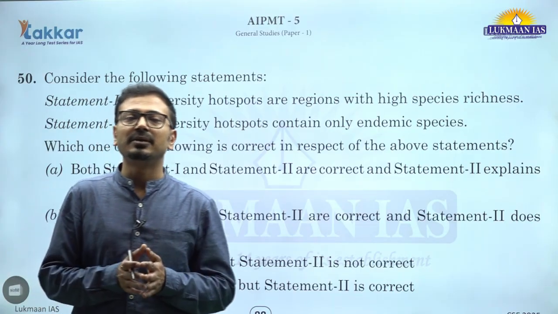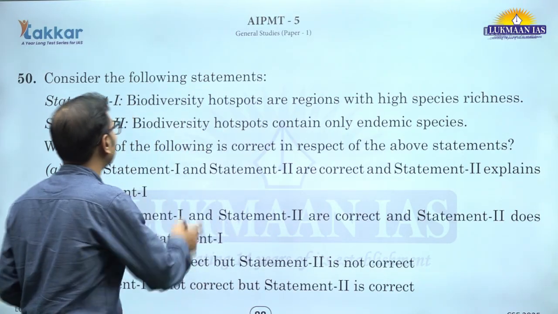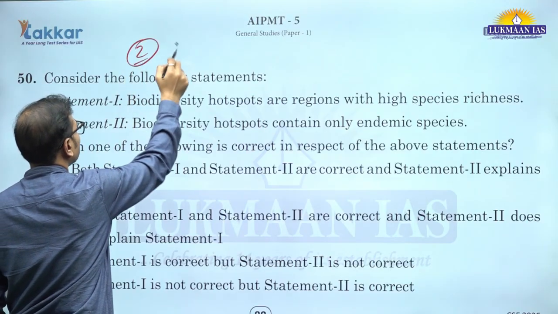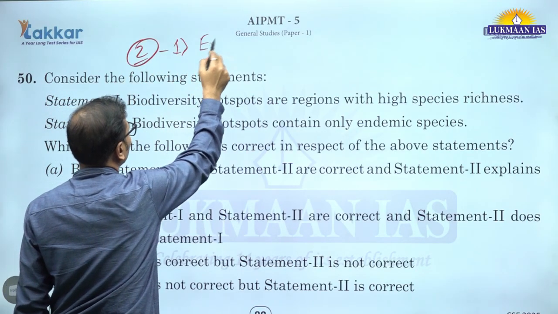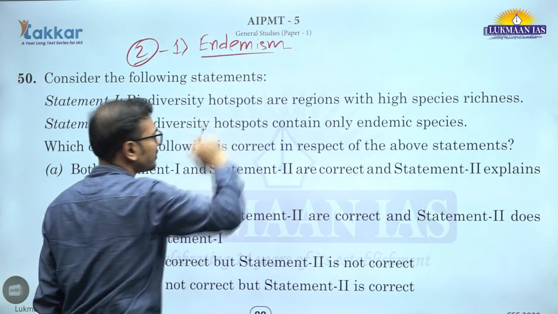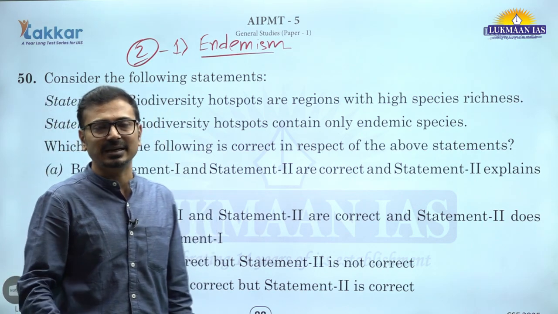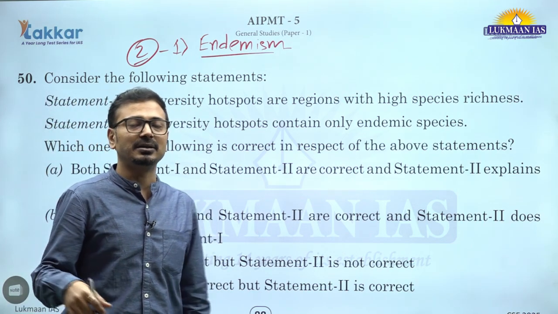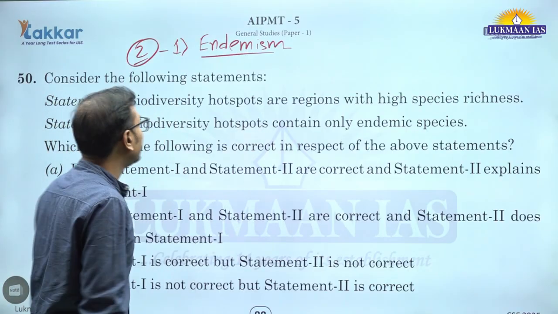The concept was given by Norman Myers, ठीक है, और उन्होंने 2 क्राइटेरियाज दिए थे। वो 2 क्राइटेरियाज कौन से आपको पता होना चाहिए, उनमें से एक क्राइटेरिया है हाई स्पेसीज एंडेमिज्म। एंडेमिज्म में उन्होंने बोला है कि more than 0.5% or we can say at least 1500 vascular plants should be endemic to that region, and second is we can say at least 70% of the area is threatened because of human activities, ठीक है।